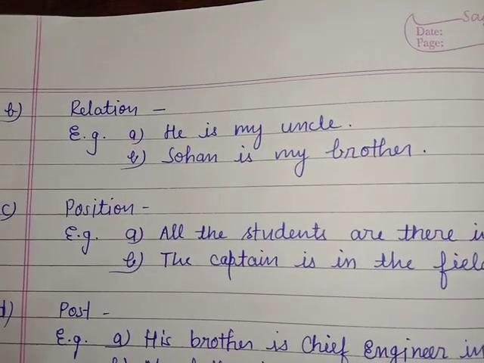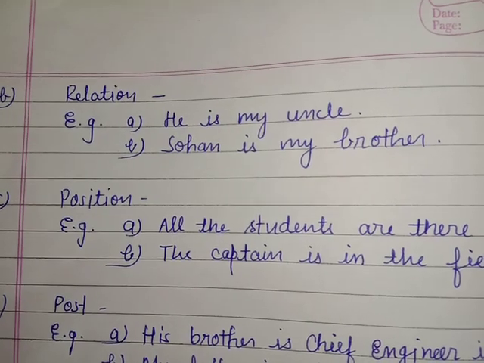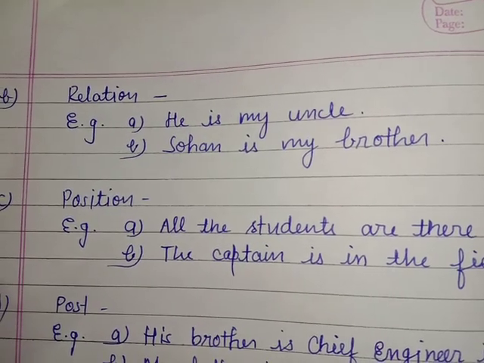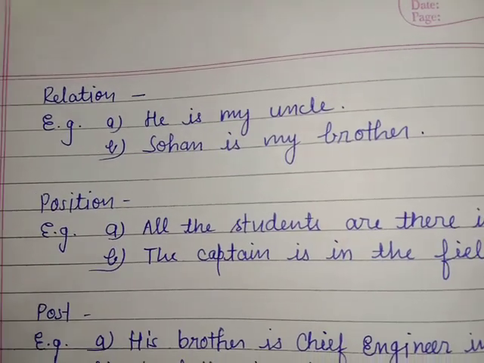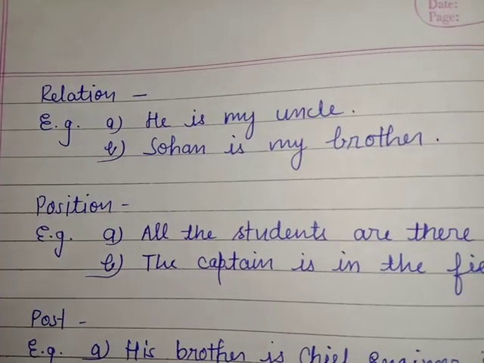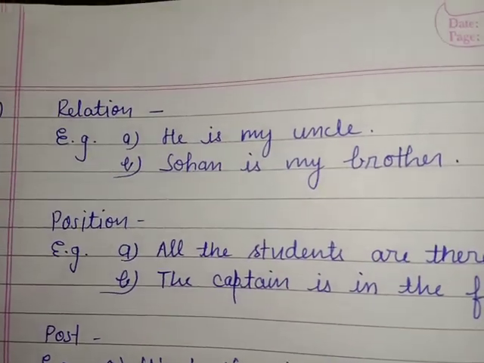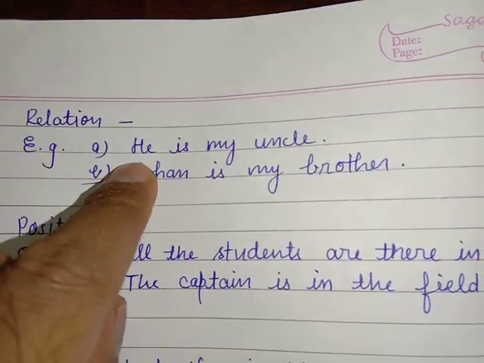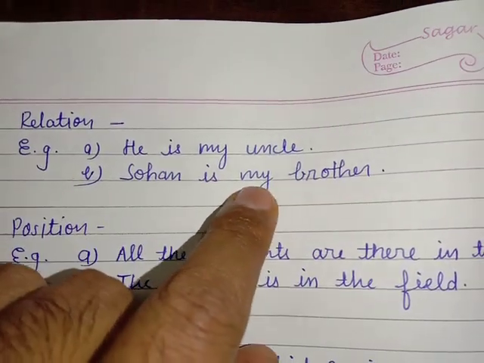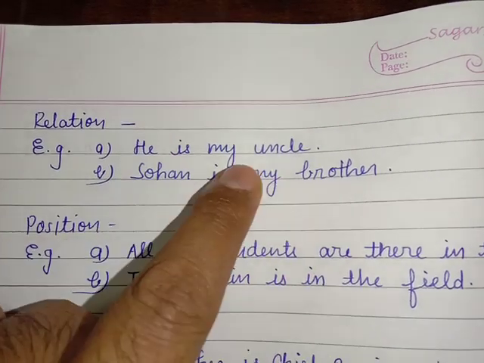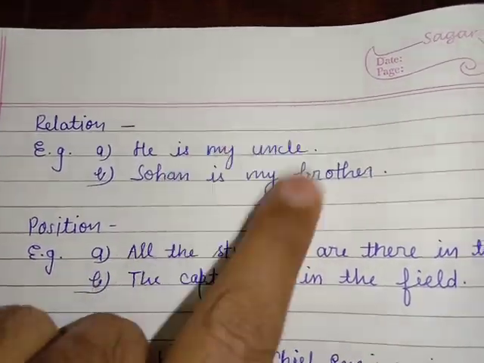The next one is relation. It shows the relation of any person to any other person. He is my uncle. Sohan is my brother. In both sentences, he is connected to his uncle and Sohan is connected to his brother. So it is establishing the relationship between both of them.